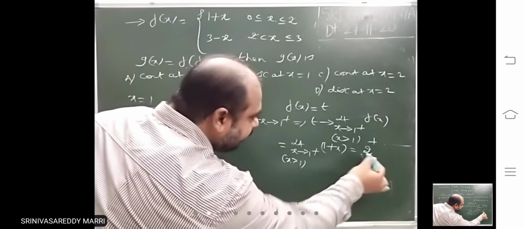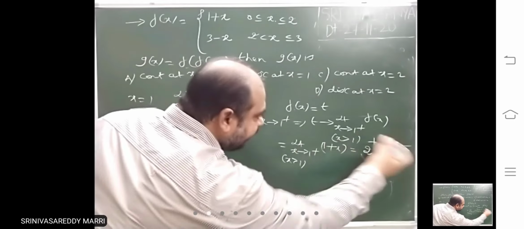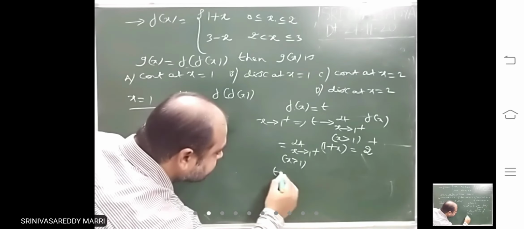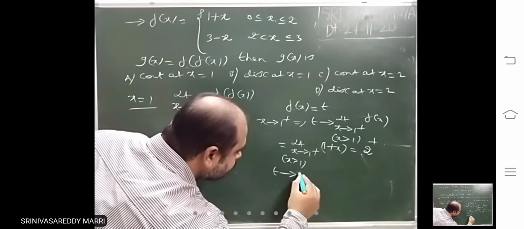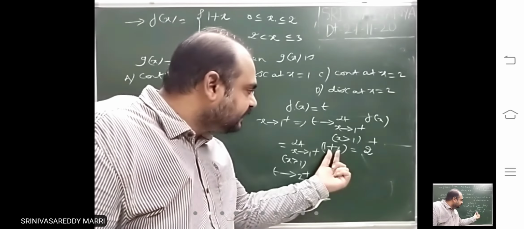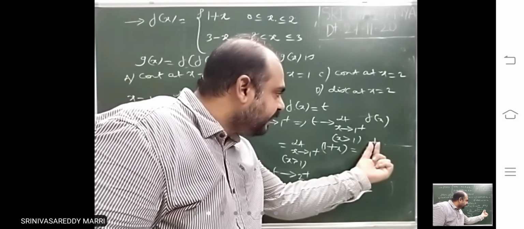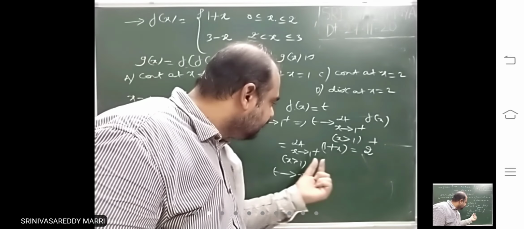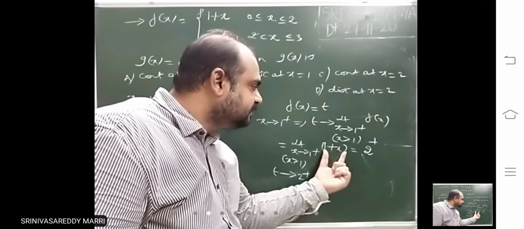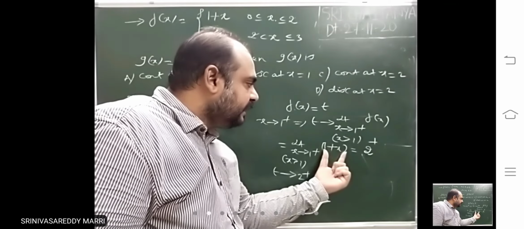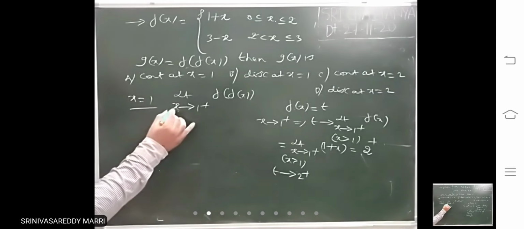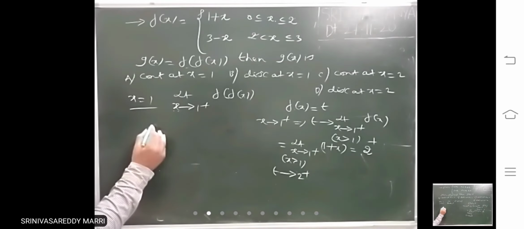The limit is 2 only, but t will tend to more than 2. T tends to 2 plus. That is important. The limit is 2; whether plus or minus, for just greater than, you calculate 1 plus 1.00001, which is more than 2, so you write 2 plus. That means if x tends to 1 plus, t tends to 2 plus.